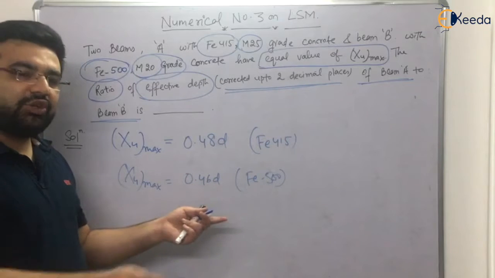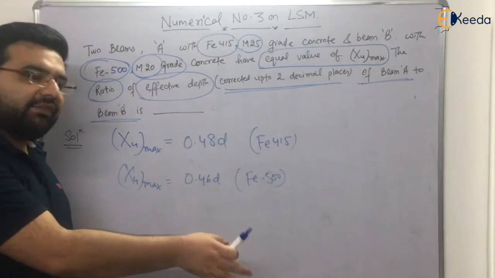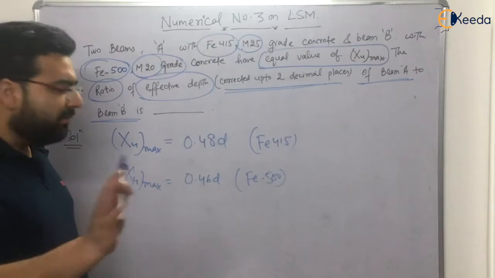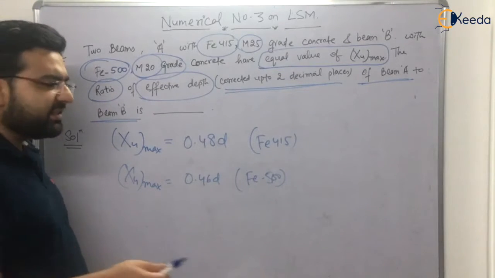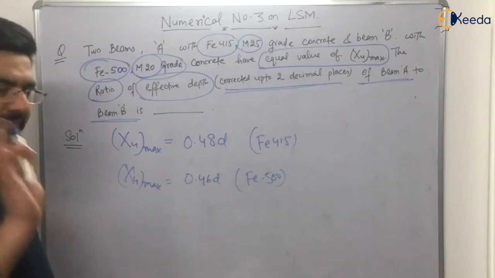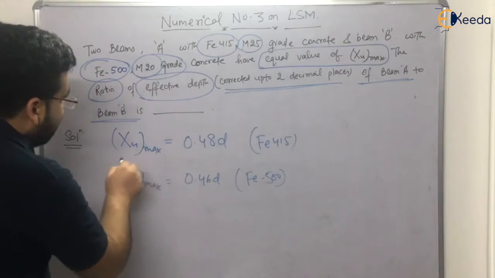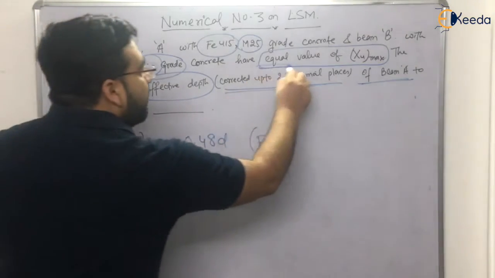You can get the answer. You just put the value in the equation which I had given you. You will get the value for 550 also, but 550 is not needed because in numericals, at maximum they ask for 500, not up to 550. Okay, so these two values are equal because of equal values of XU max.